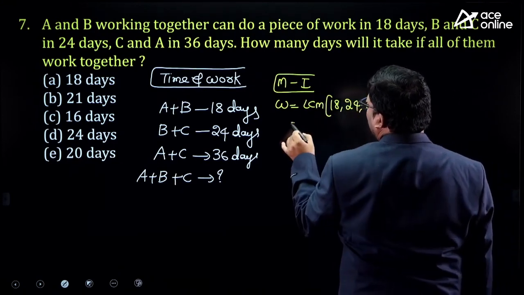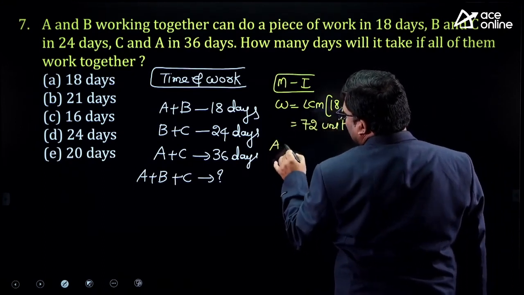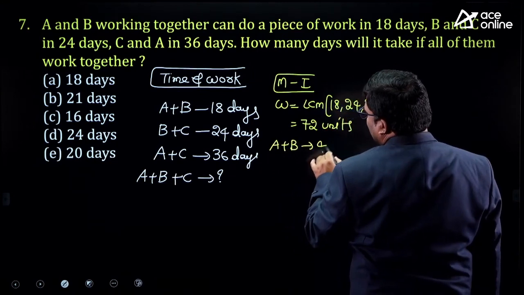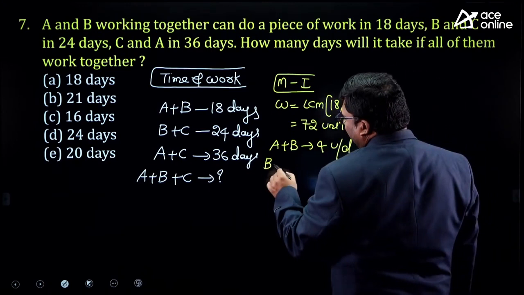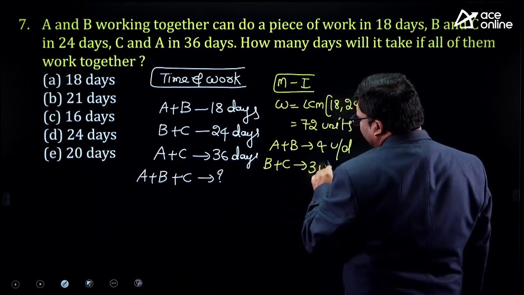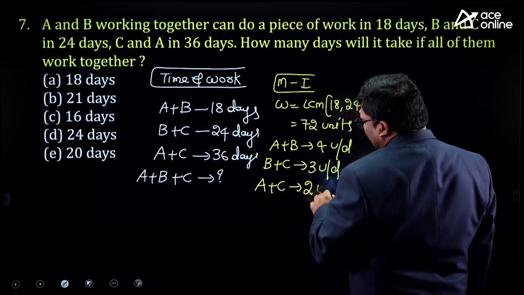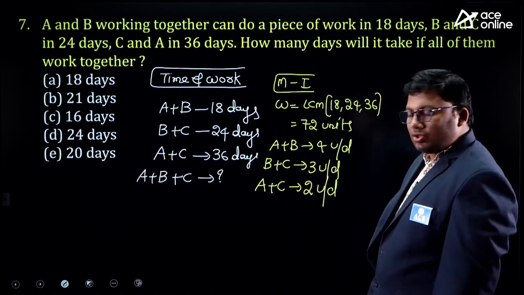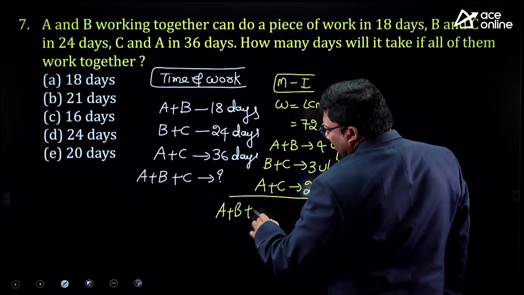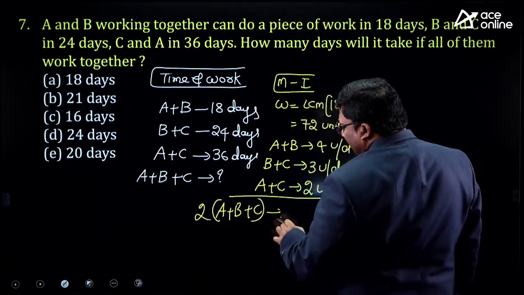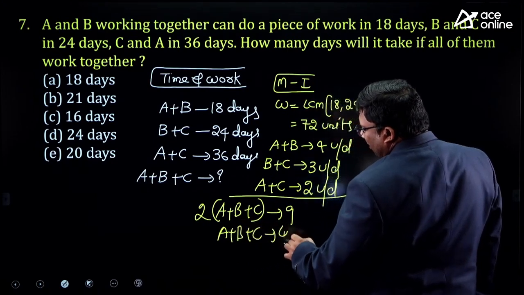It is 72 units. Work is 72 units. A plus B will be 72 by 18, which is 4 units per day. B plus C will be 72 by 24, which is 3 units per day. A plus C will be 72 by 36, which is 2 units per day. So they will add it. 2 times A plus B plus C will be 4 plus 3 plus 2, 9. A plus B plus C will be 4.5 units per day.